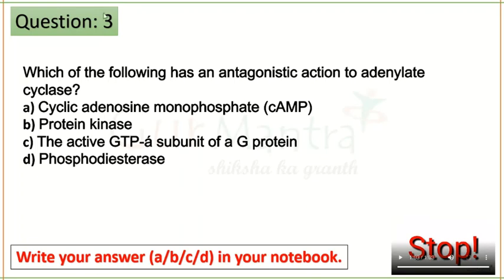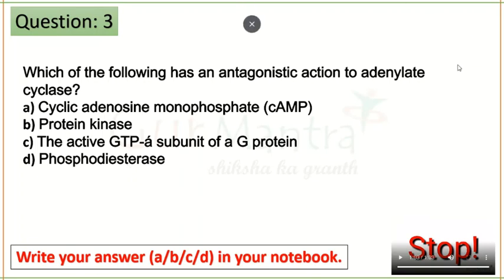And what does phosphodiesterase do? This will convert the cyclic AMP to 5'-AMP, so that there is no more cyclic AMP remaining.